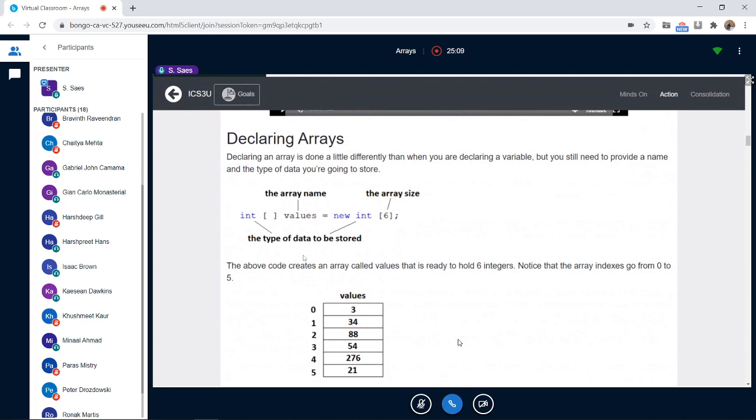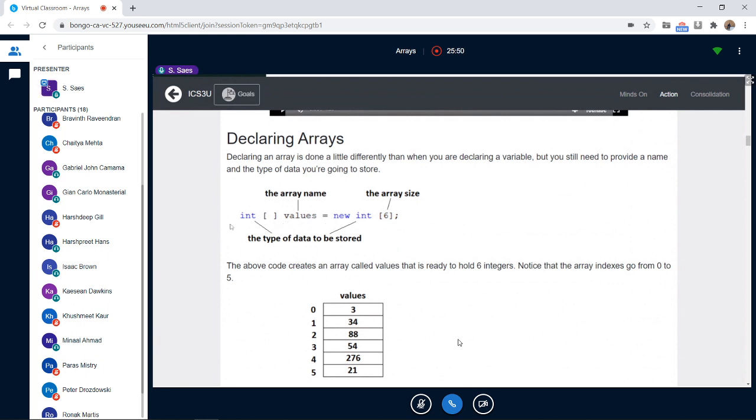Declaring an array is the same as declaring a variable, but just a little different. First of all, we have to write the type of the data, for example int, because it's an integer value. Then we have the name of the array, which is called values. But between int and values, we have square brackets. When you see these, you know that this is an array. It's not just one variable, it's many variables in one array. So you should have square brackets.